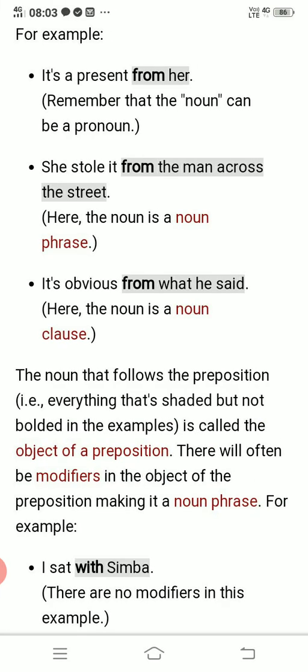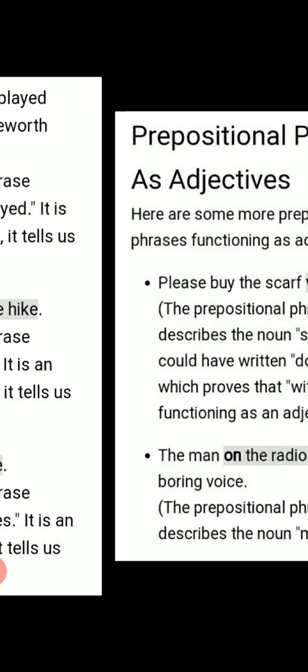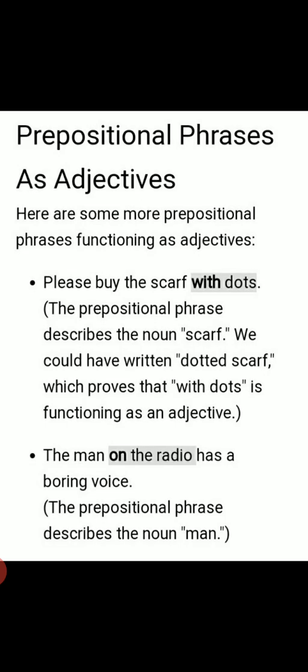Now children, let's see that these prepositional phrases can be used for many purposes. They can function as adjectives, or adverbs, or to show who did something. Let us first discuss how these prepositional phrases function as adjectives. Just see the example carefully.